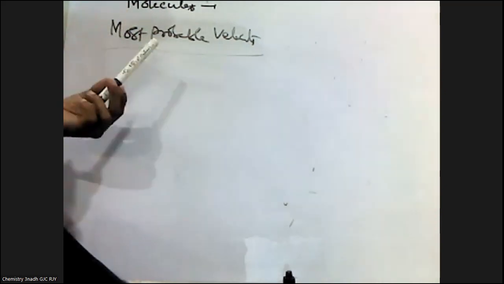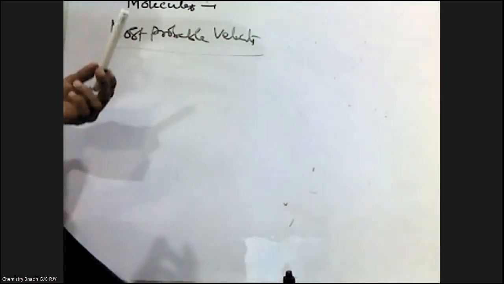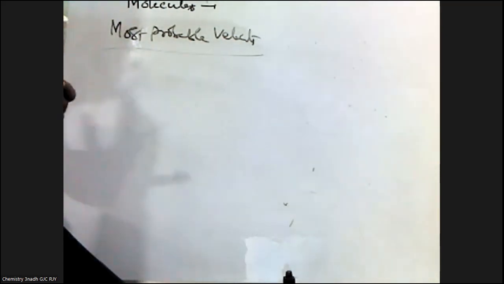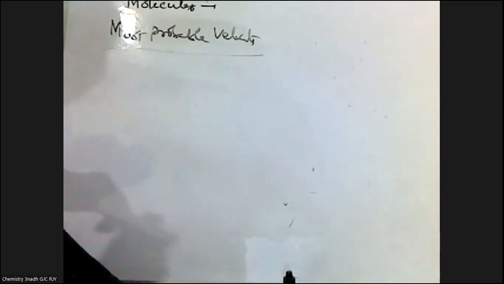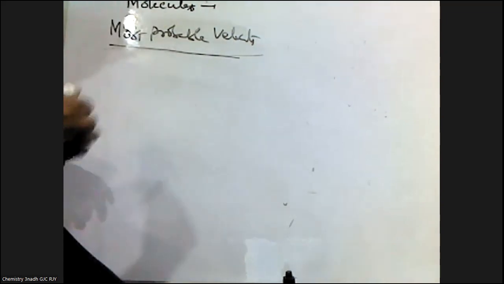Average velocity is the sum of the velocities of all the molecules divided by the total number of molecules. And most probable velocity is the speed possessed by the maximum number of molecules.